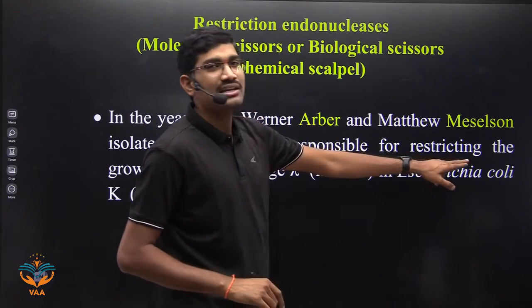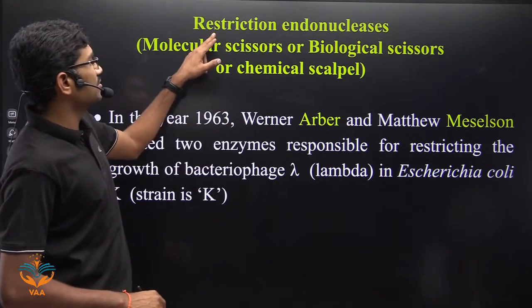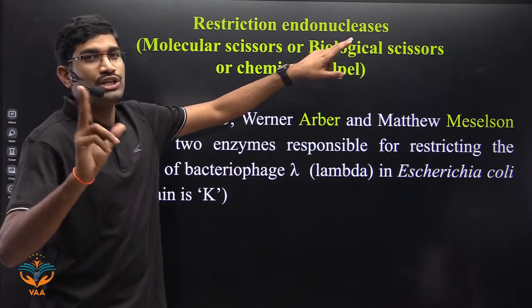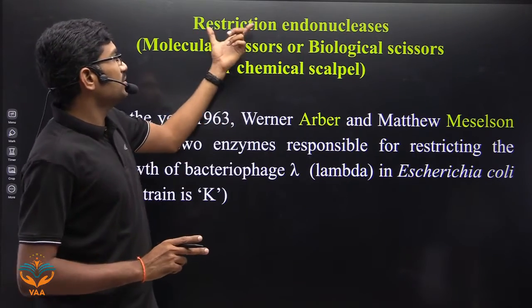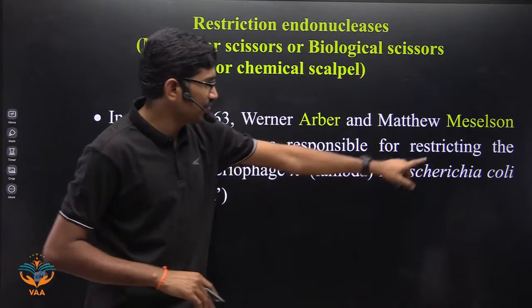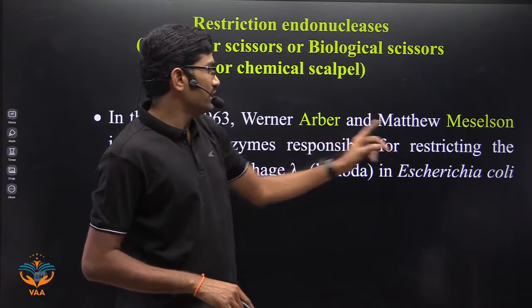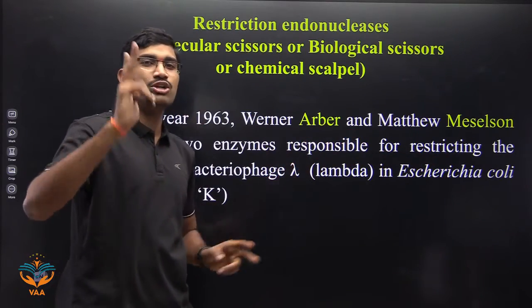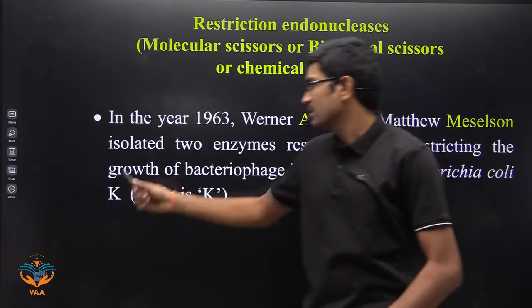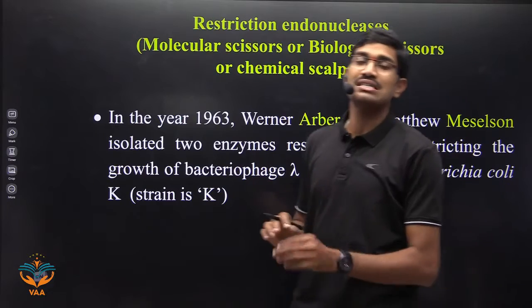What is the word? Restricting. And here what word are we using? Restriction endonuclease. So now you need to link these two. The term restriction in restriction endonuclease is actually obtained from this. So they isolated 2 enzymes responsible for restricting the growth of Bacteriophage lambda.